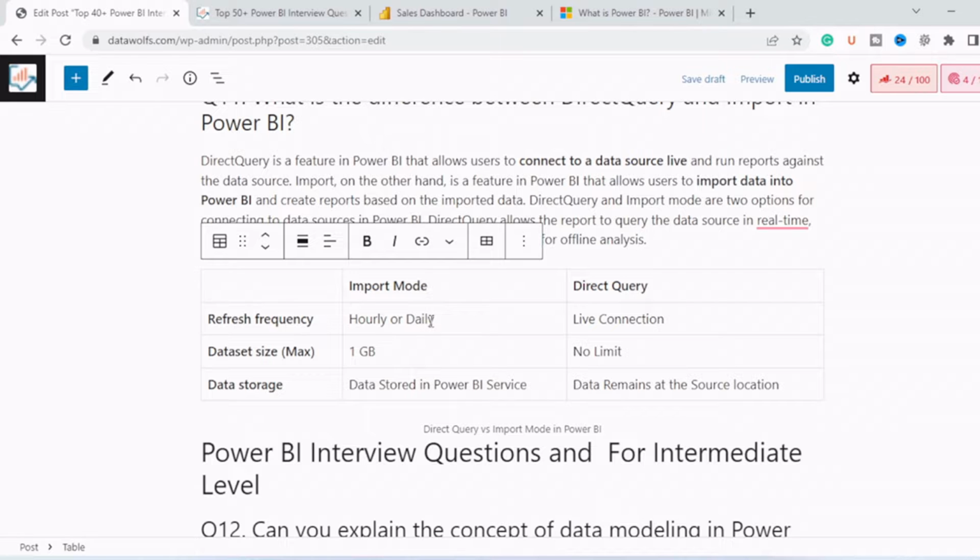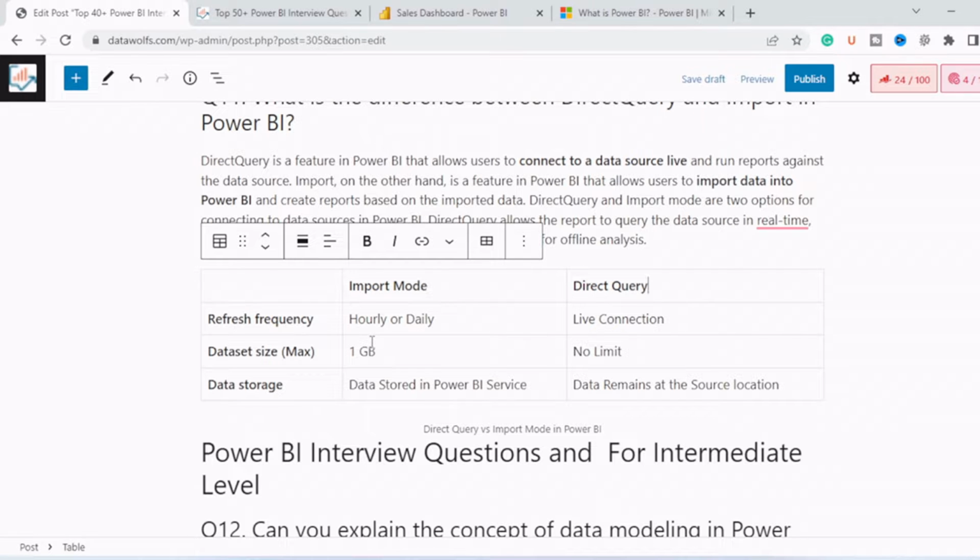If we talk of refresh frequency, we can refresh import mode hourly or daily based on our requirement. So let's say if we set it daily at 10 a.m., then the data in Power BI is refreshed at 10 a.m., and there will be a copy activity happening between source and Power BI. So at 10 a.m. daily, source data is copied to Power BI. Whereas in DirectQuery, there is no data present in Power BI. Only a connection is made. So the data is always fetched from SQL whenever a query is raised or a calculation is asked. So it is a type of live connection.